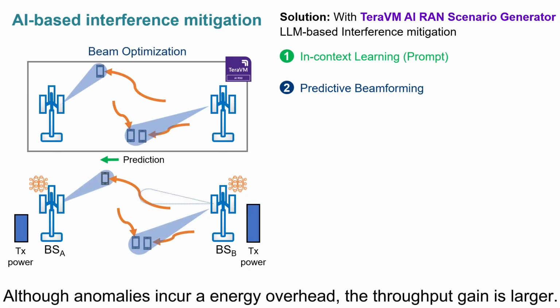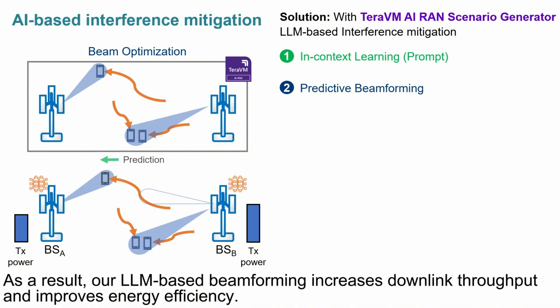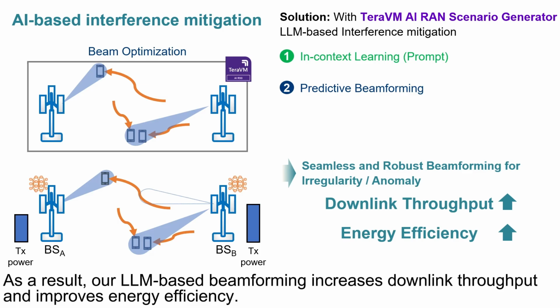Although anomalies incur energy overhead, the throughput gain is larger. As a result, our LLM-based beamforming increases downlink throughput and improves energy efficiency.